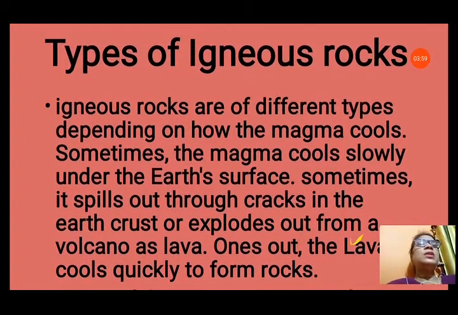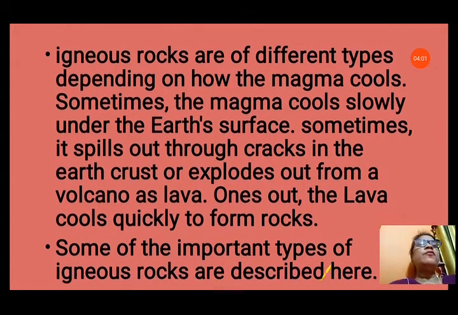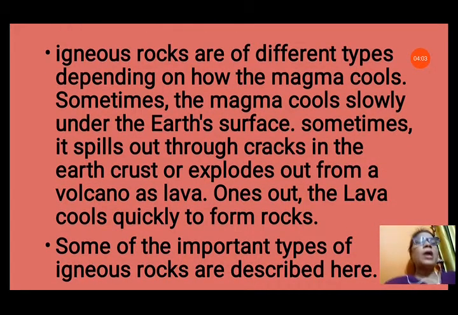Now types of igneous rocks. Igneous rocks are of different types depending on how the magma cools. Sometimes the magma cools slowly under the earth's surface, sometimes it spills out through cracks in the earth crust or explodes out from a volcano as lava. That means sometimes magma can cool inside, under the earth, but sometimes through cracks in the earth crust it comes out as a volcano and the lava comes out, and they can also form on the surface of the earth by solidifying and cooling.